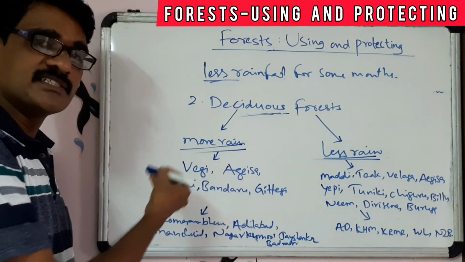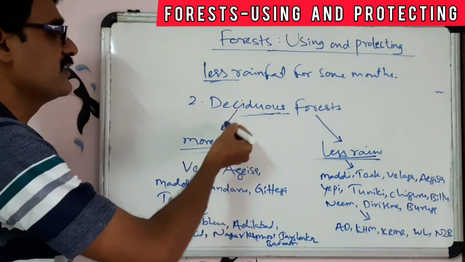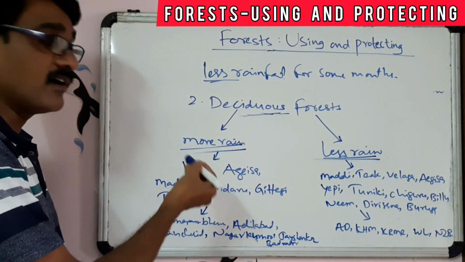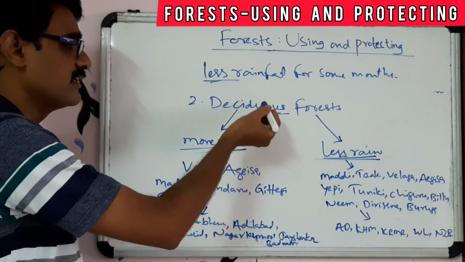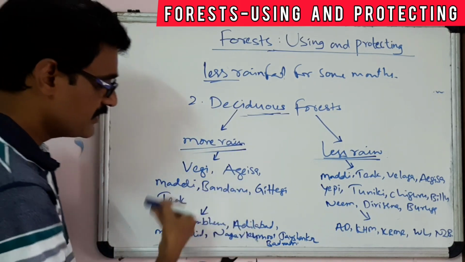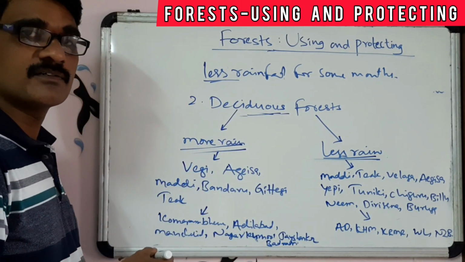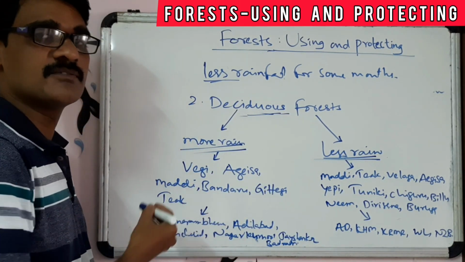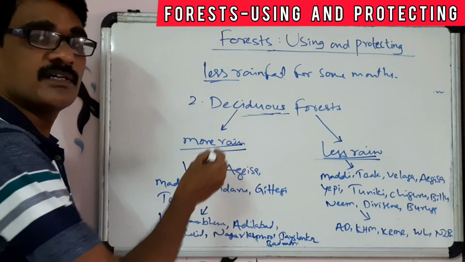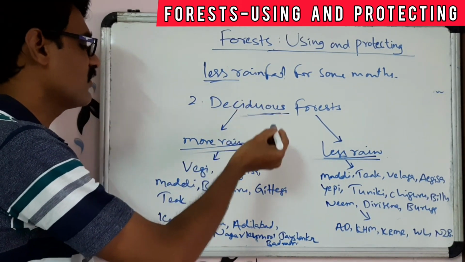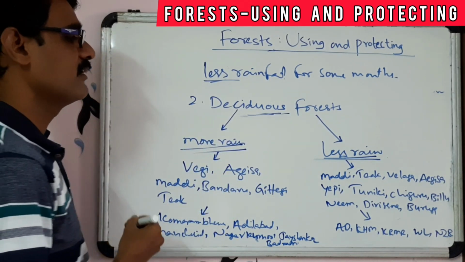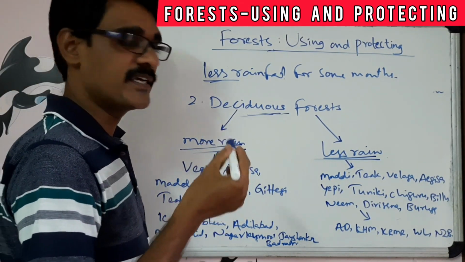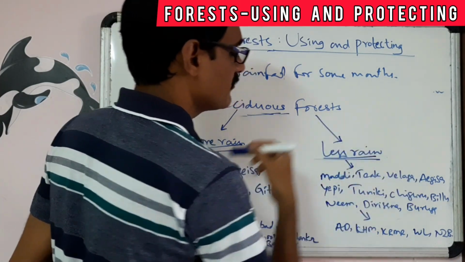So in these districts we have the deciduous forest of more rainfall region. These deciduous forests which are located in these districts belong to the deciduous forest in more rain region. Then the deciduous forest in less rain region.